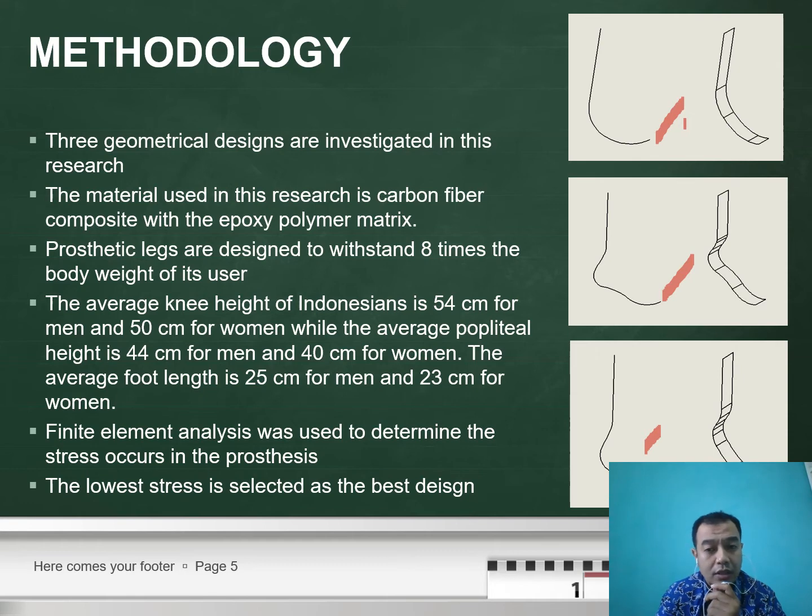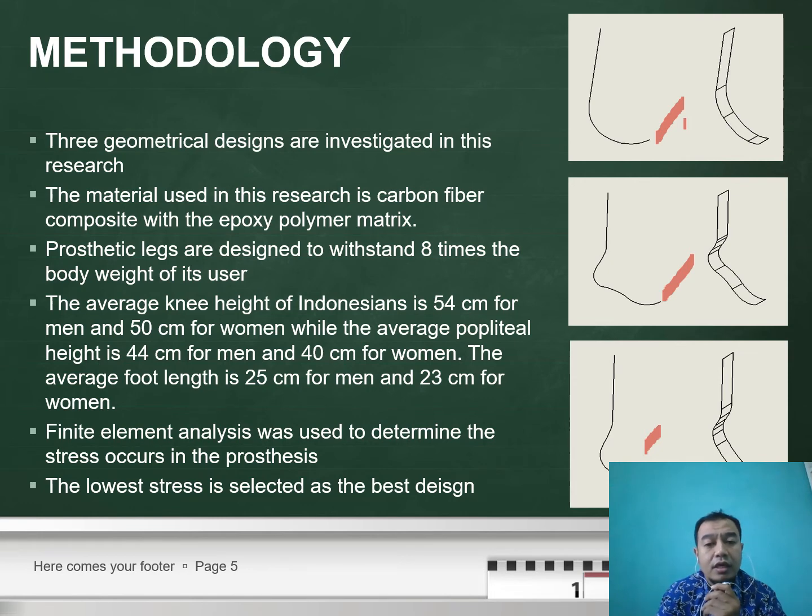We are trying to design and conduct a simulation using composite materials. In this research, we use carbon fiber composite with epoxy polymer matrix, designed to be able to withstand 8 times the user's body weight.